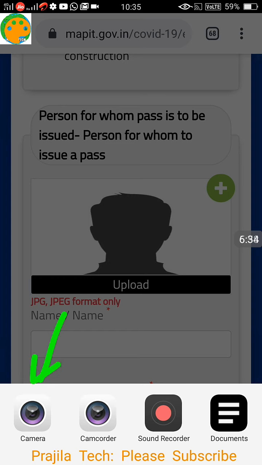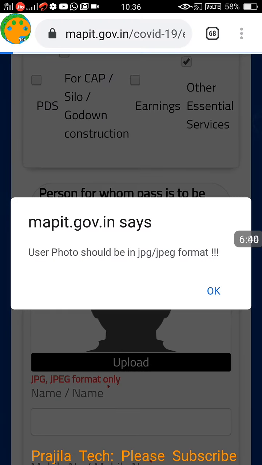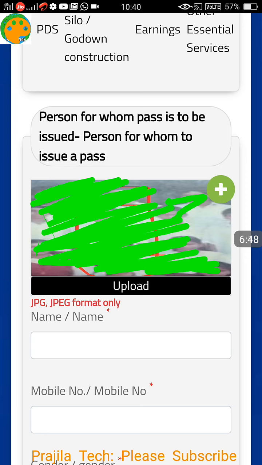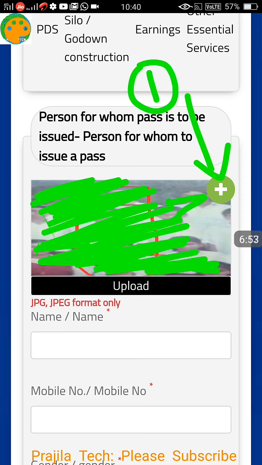You can take a photo of that person, but I would say documents is the best option, because I tried taking a camera photo, and then it says the photo should be in JPEG format. So the photo option did not work for me. Click on OK. Now go to the attachment document option and attach any JPEG file. You can take a photo separately and attach it, no problem.